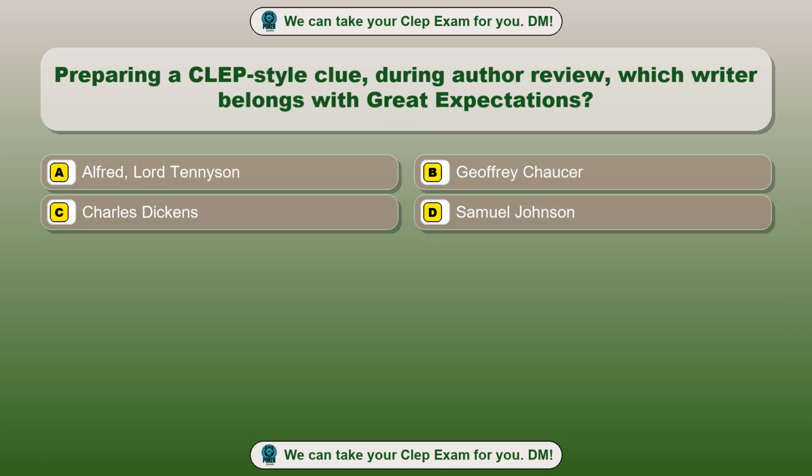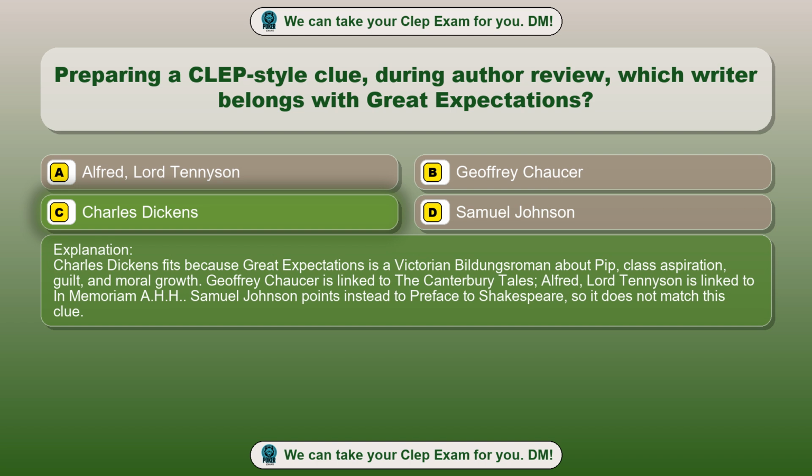Question 73. Preparing a CLEP-style clue during author review, which writer belongs with Great Expectations? Option A, Alfred, Lord Tennyson. Option B, Geoffrey Chaucer. Option C, Charles Dickens. Option D, Samuel Johnson. The correct answer is option C, Charles Dickens. Charles Dickens fits because Great Expectations is a Victorian Bildungsroman about Pip, class aspiration, guilt, and moral growth. Geoffrey Chaucer is linked to the Canterbury Tales, Alfred, Lord Tennyson is linked to In Memoriam A.H.H.